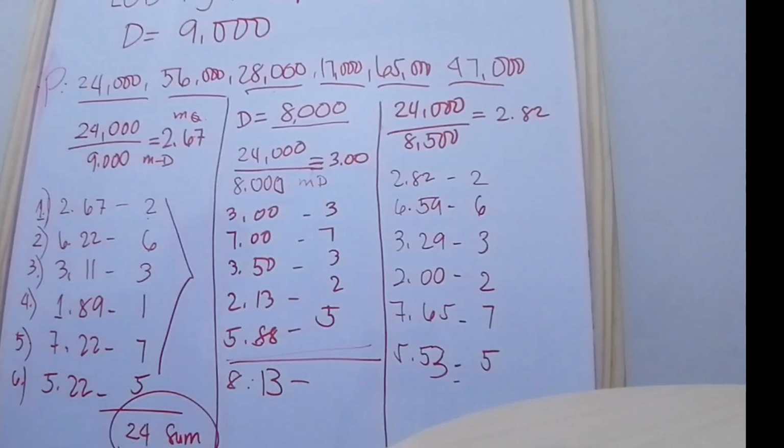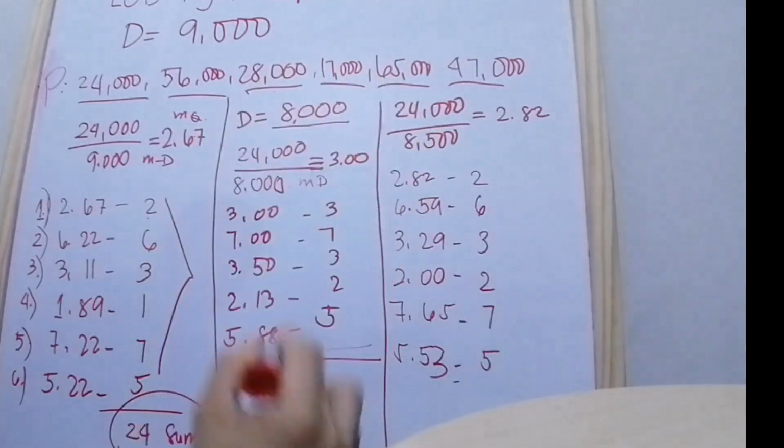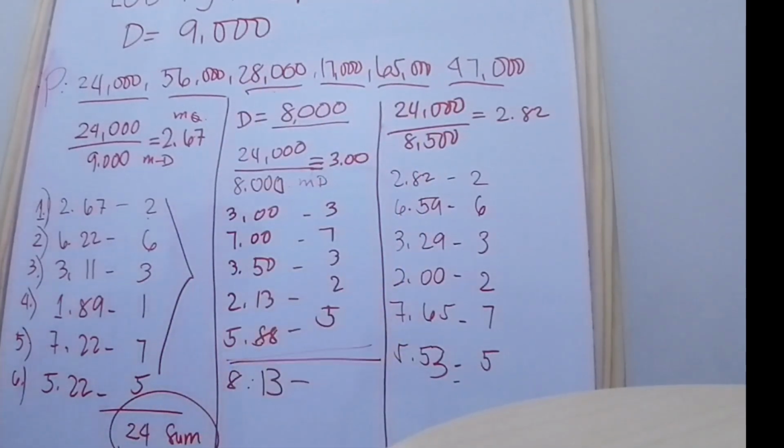According to Jefferson, as I've said, we have to round it down, not round it up. So we have to add. The total is 28. So the modified quota sum is 28.